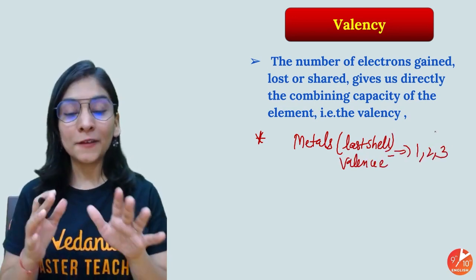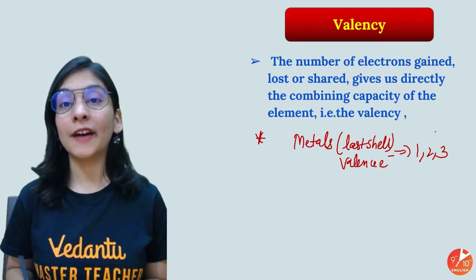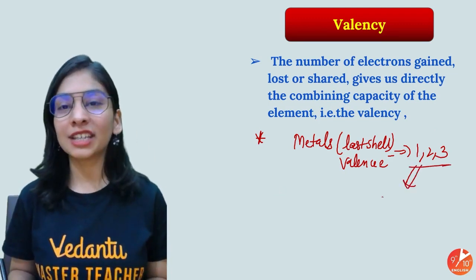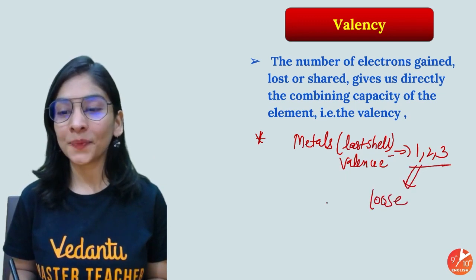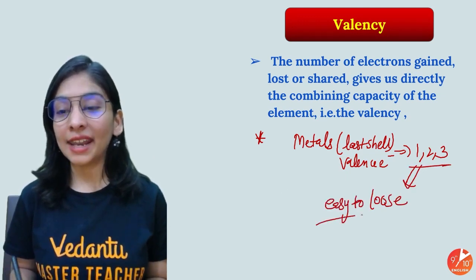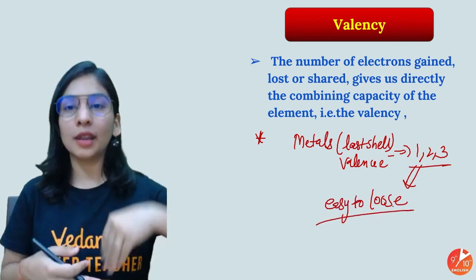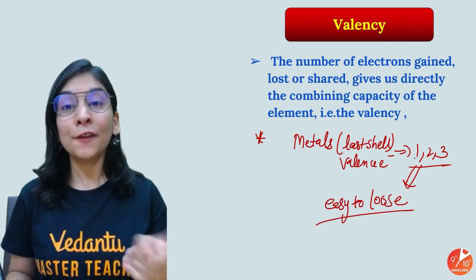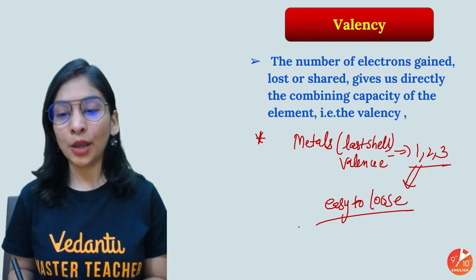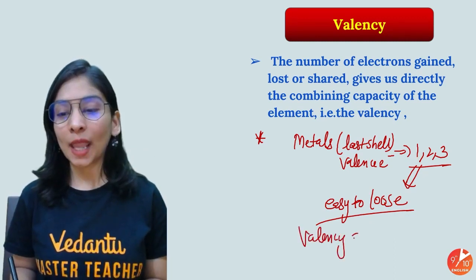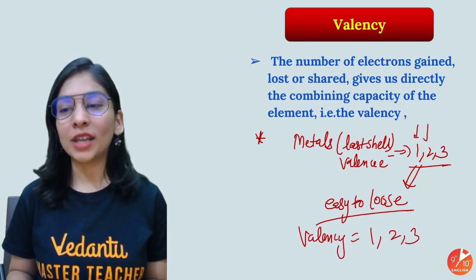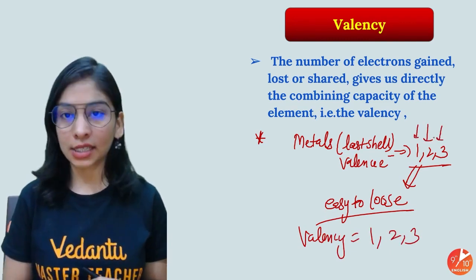That's true. If a substance is a metal, in the last shell, the valence shell, there will be either 1, 2 or 3 electrons, because up to 3 electrons it's easy to lose. And as ma'am told you, whatever the number of electrons lost, that's its valency. So for metals, if the valence electrons are 1, 2, 3, the valency will be 1 or 2 or 3, depending upon the number of electrons lost.